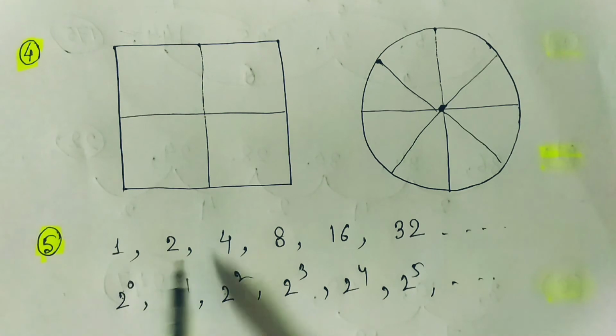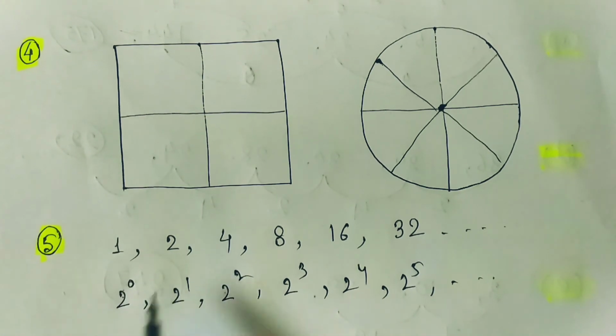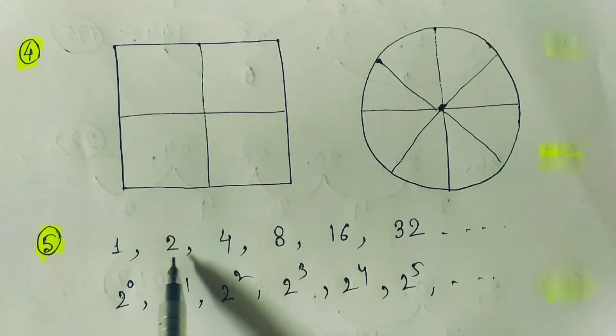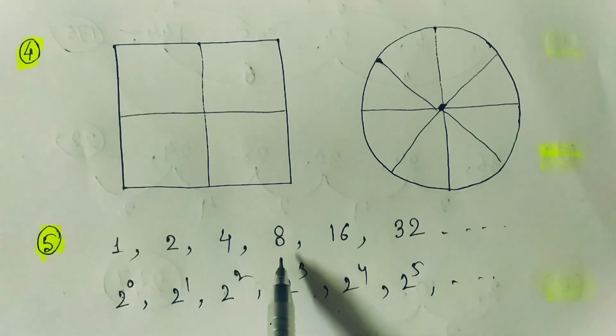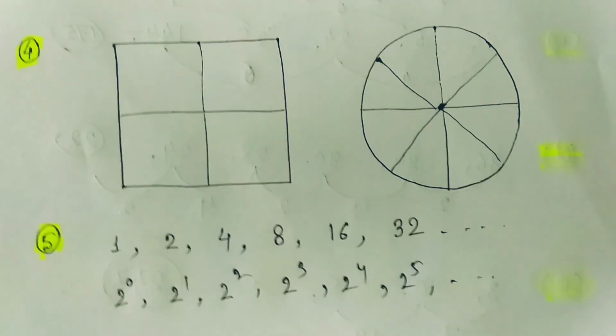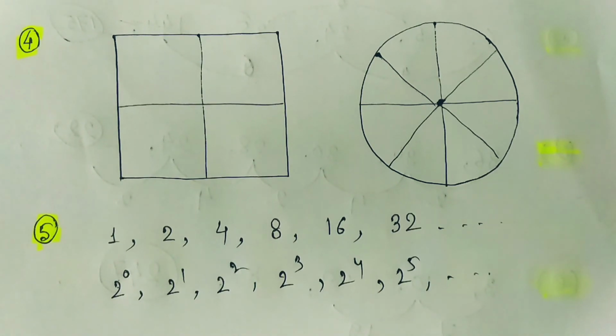Think of 1 and 2, their ratio is 1 by 2. If you think of 2 and 4, their ratio is again 1 by 2. If you think of 4 and 8, the ratio is 1 by 2. And likewise, if between any 2 consecutive numbers the ratio remains the same, then it is a geometric series.